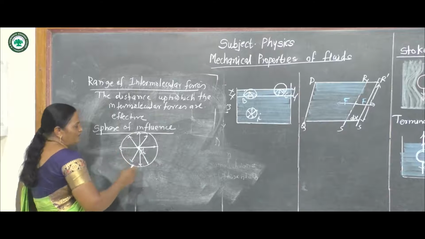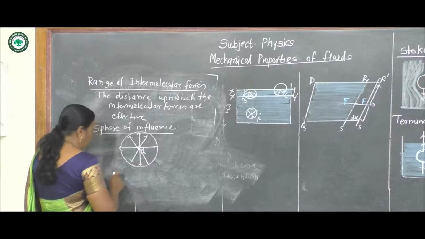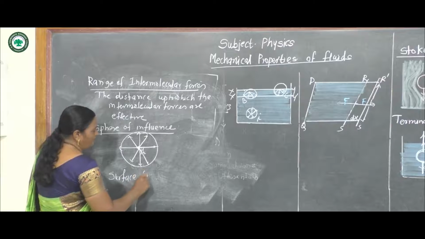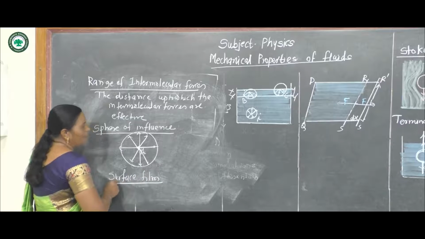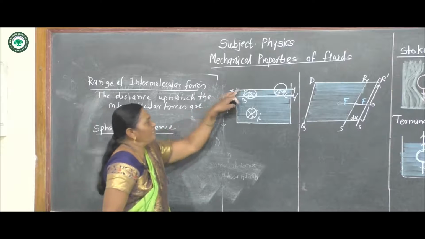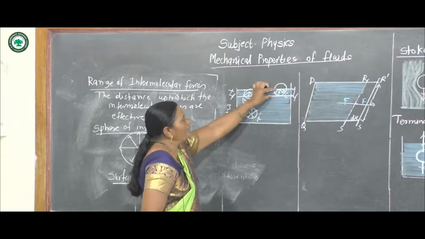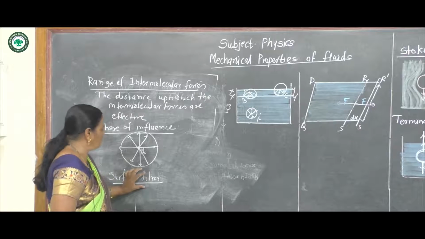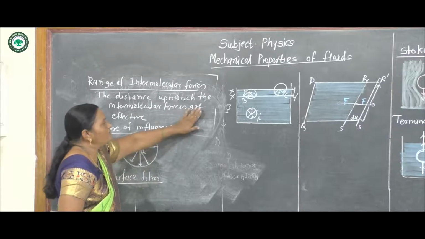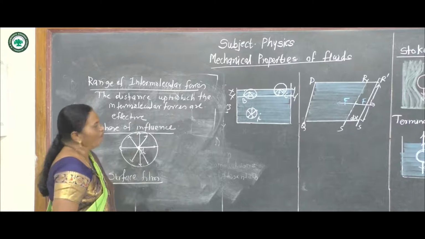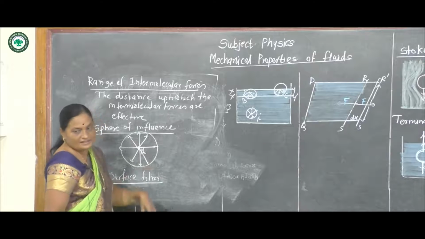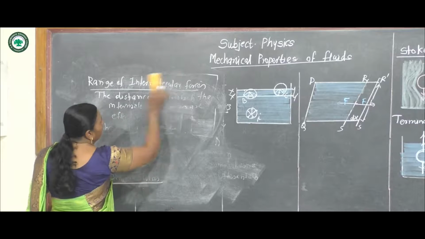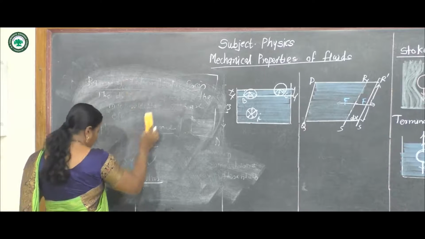Now see the next definition, surface film. In this case, the thickness at the free surface is called the surface film. Now we study the molecular theory of surface tension.